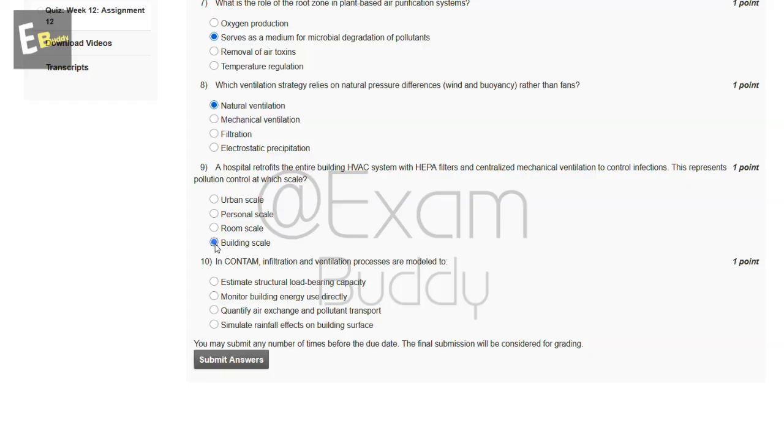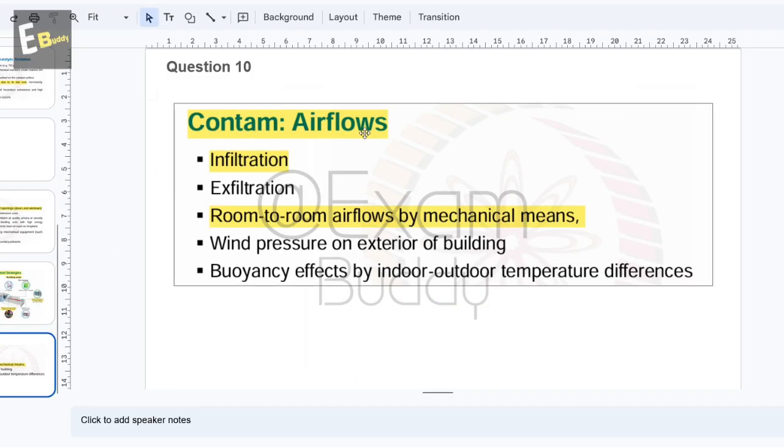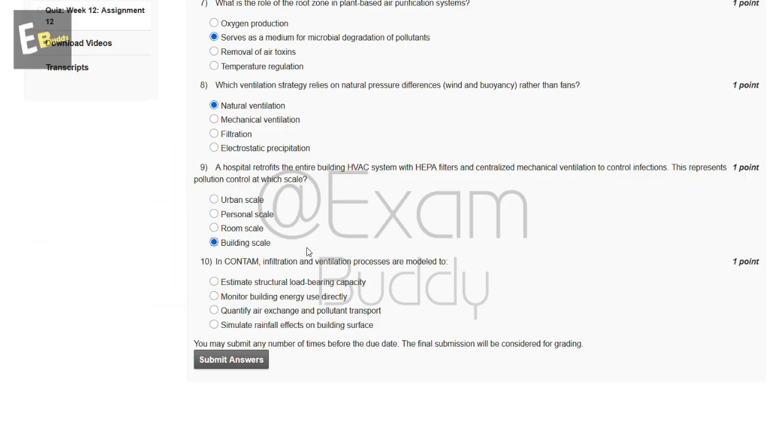Now the 10th question is, in quantum, infiltration and ventilation processes are modeled to. So these are the options. And now let's check the answer of our 10th question. So question 10, quantum air flows, infiltration, room to room air flows by mechanical means. So the answer of our 10th question is C.